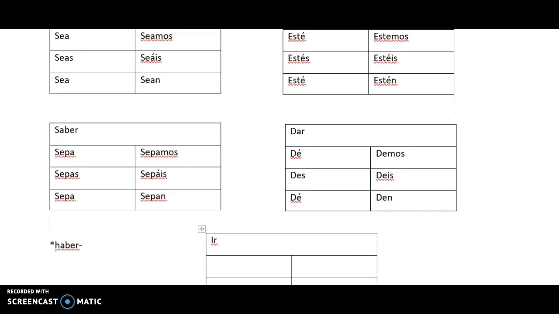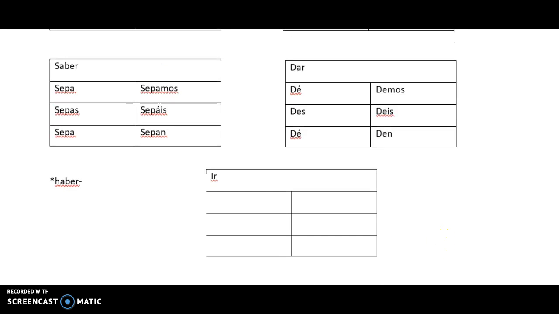Then we have ir. So for ir, we will have vaya, vayas, vaya, vayamos, vayáis, and vayan. Okay. Now, haber, remember haber in the present indicative is hay. There is or there are. In the subjunctive, it will be haya. So haya is there is or there are in the present subjunctive.